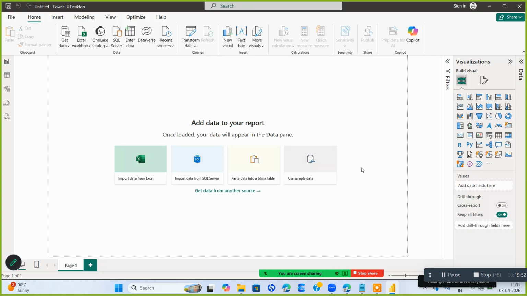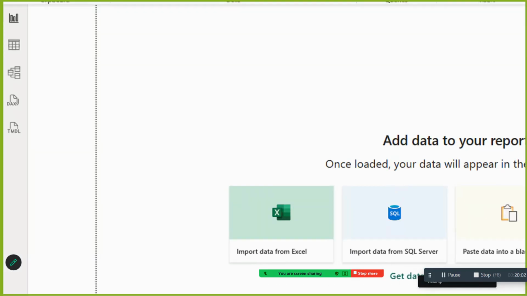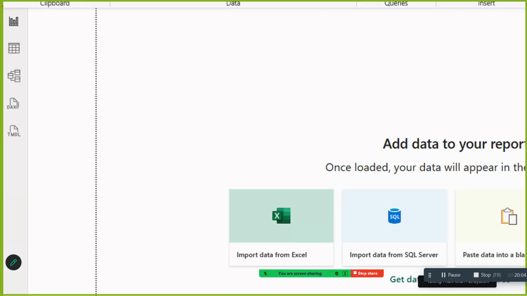Okay. Now look at this Power BI. I am going to explain the window to you. Here you can see a graph picture, right? This is called the report view. Report view is used to create the visuals.